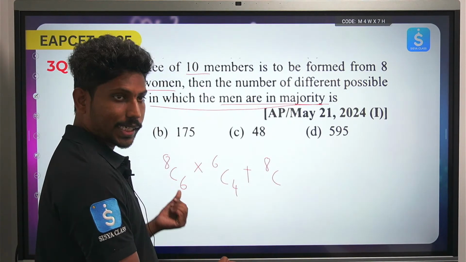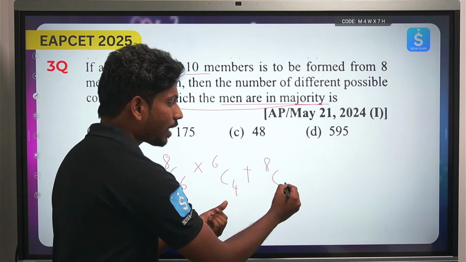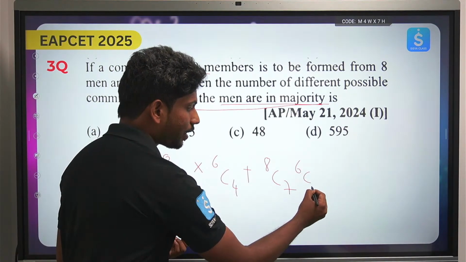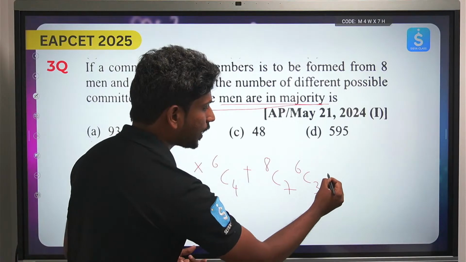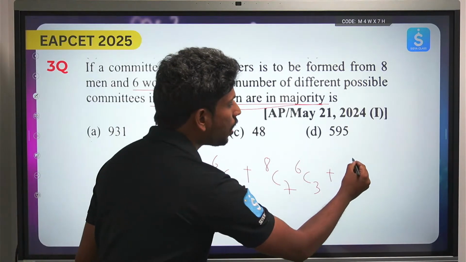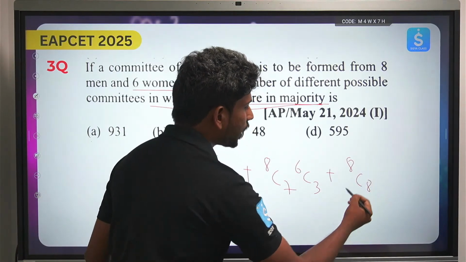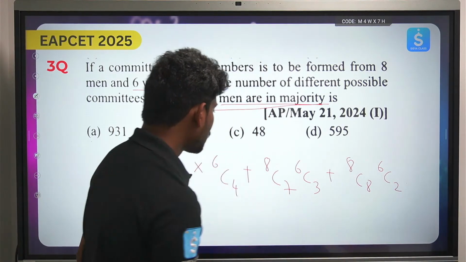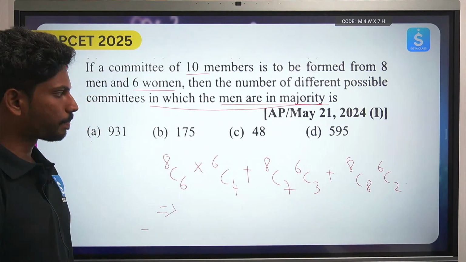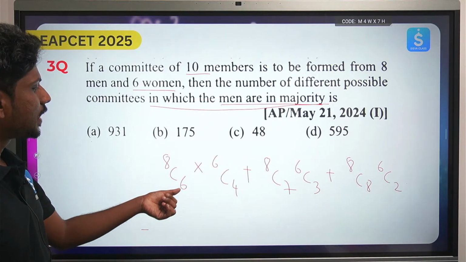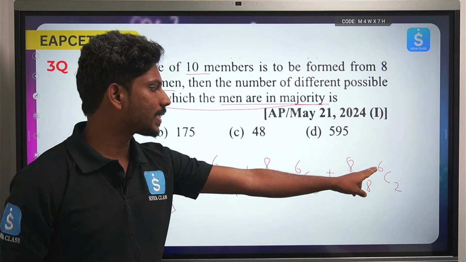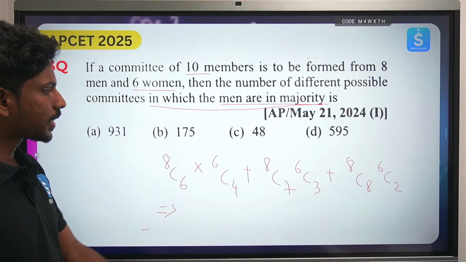Plus again, the next one is you can have more men, as majority should be men. Here I have taken 6 men and 4 women. Next I will take 7 men and 3 women, and the next one is I will take all 8 men and the left out is only 2 women, right? So now you can form the committee: 8C6 into 6C4, 8C7 into 6C3, 8C8 into 6C2. So let me know what the calculation is.